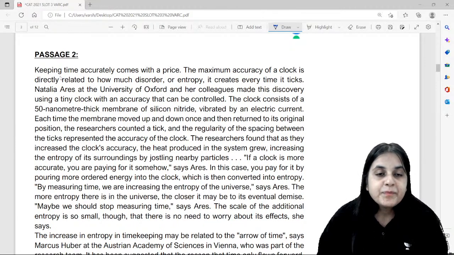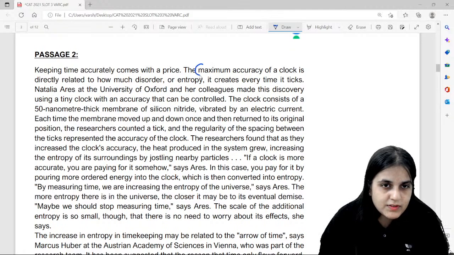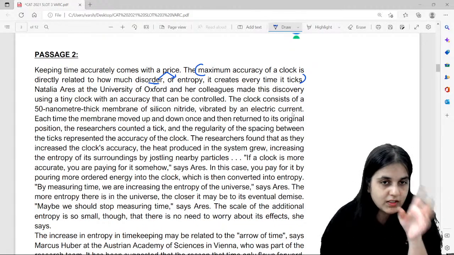Okay, listen up guys. Keeping time accurately comes with a price. The maximum accuracy of a clock is directly related to how much disorder or entropy it creates every time it ticks. Natalia Ars, okay, fine, made this discovery using a tiny clock with an accuracy that can be controlled. So maximum accuracy of a clock is related to how much disorder, this disorder or entropy it creates. Okay, the clock consists of a 50 nanometer thick membrane of silicon nitride vibrated by an electric current. Keep reading, keep reading. Good evening, Rishika.